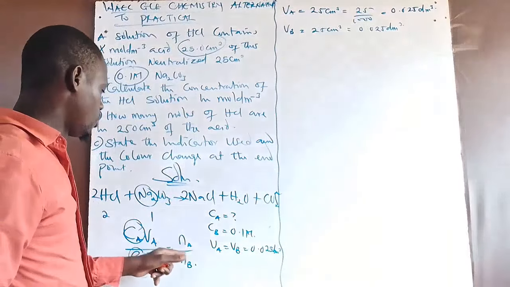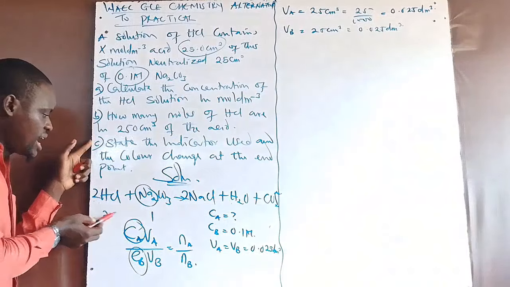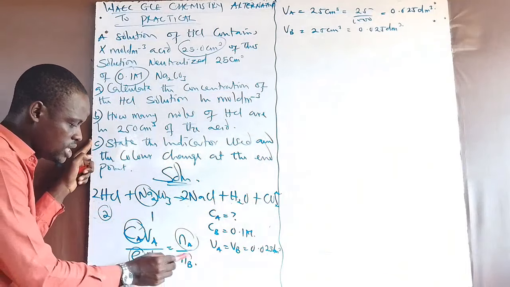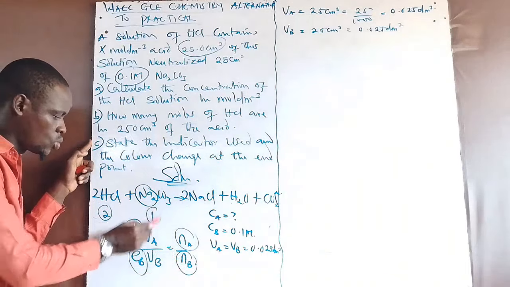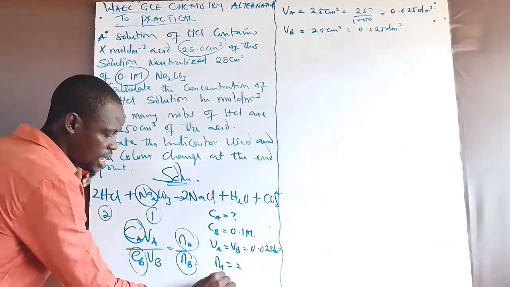Altogether, now, what is my Na? From the equation that you balanced, my Na is the number of moles of the acid, which is equal to 2. My Nb is the number of moles of the base, which is equal to 1. So I'll have my Na as 2, my Nb as 1.